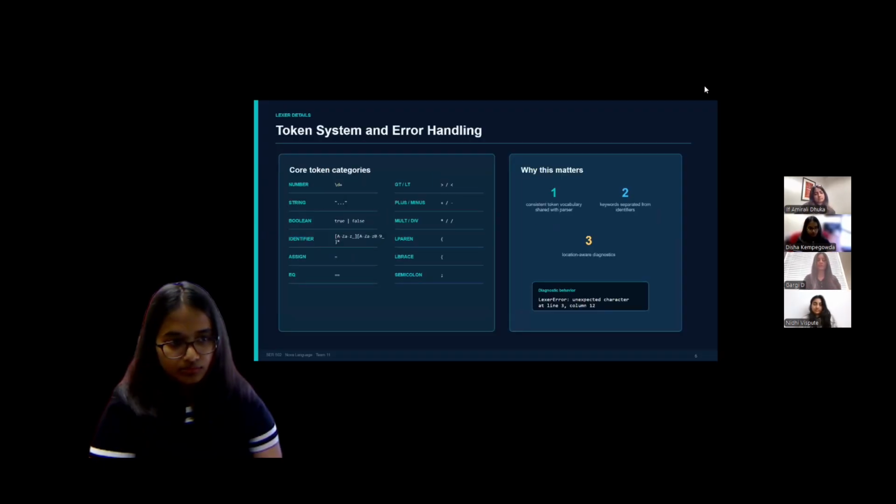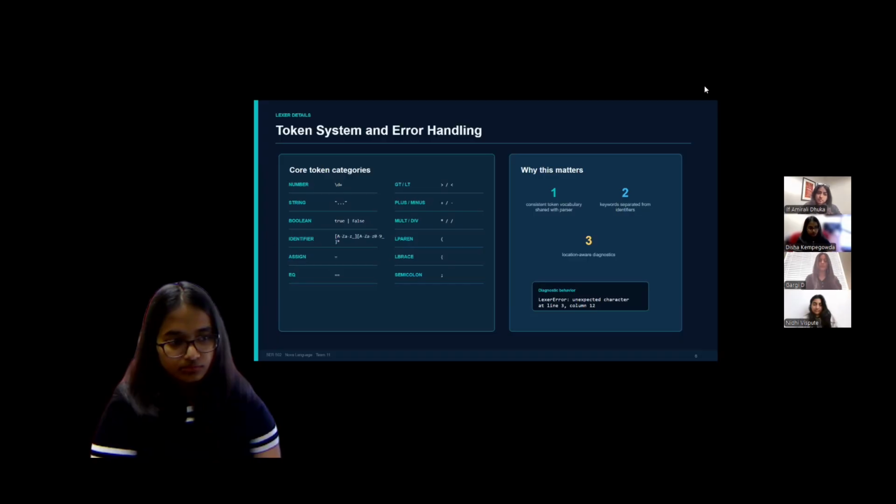Number matches one or more digits. String matches anything between double quotes. Boolean matches the literal true and false. Identifier matches any name starting with a letter or underscore. Then we have operator tokens: ASSIGN for single equals, EQ for double equals, GT and LT for greater than, less than, and the arithmetic operators.